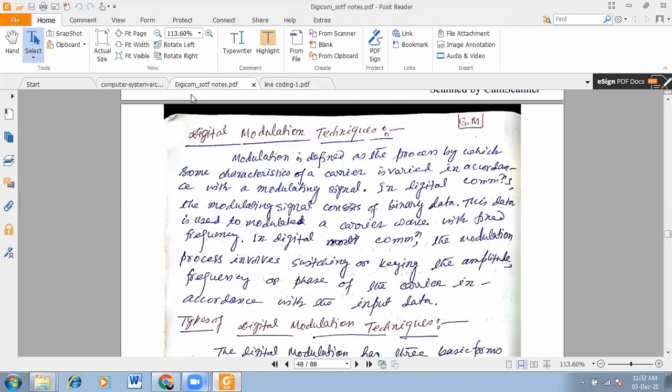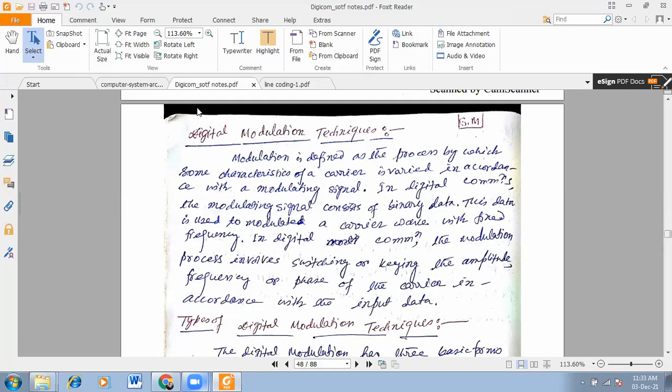Now we'll move to the digital communication techniques. We have several digital communication techniques, so we'll move there. As you know, in analog communication systems we have amplitude modulation, frequency modulation and phase modulation. If the amplitude of the carrier changes in accordance with the instantaneous value of the modulating signal, it is called amplitude modulation.